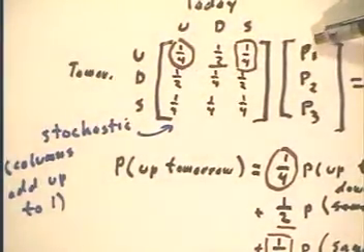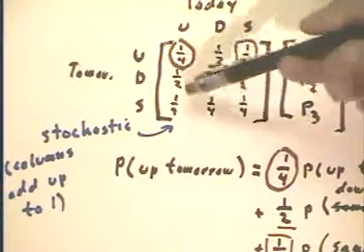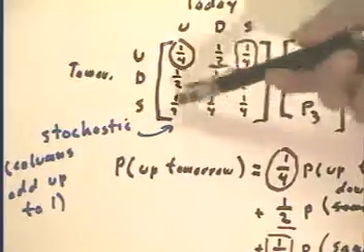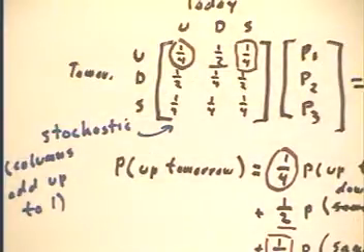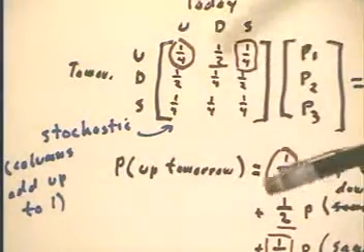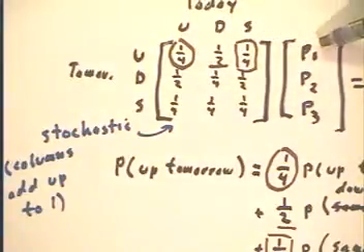Because all these numbers multiply the probability that we're up today. In the first row, that contributes to the probability of being up tomorrow. The second row, it contributes to the probability of down tomorrow. And the third row, to the probability of being the same tomorrow.